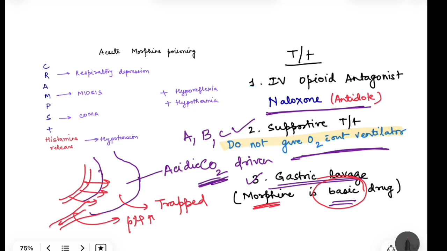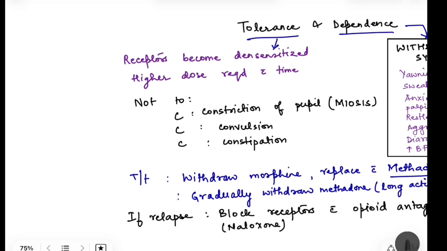So this concept we have already done in our video on pharmacokinetics, where we talked about ionization, non-ionization, trapping, we took an example of aspirin, right? So, even if the morphine poisoning is due to an IV drug, gastric lavage is done in acute morphine poisoning, right?